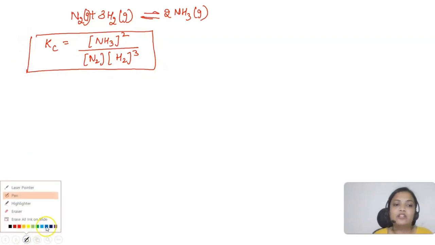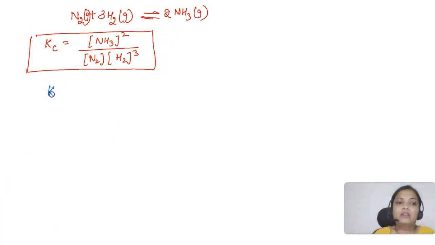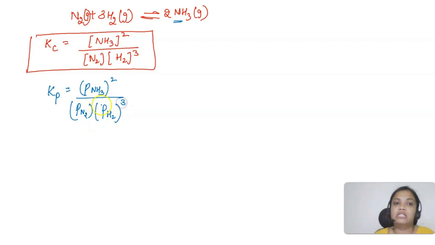Now write down the expression for Kp. So Kp is the pressure of NH3 raised to the power 2 divided by pressure of nitrogen and pressure of hydrogen raised to the power 3. So from here, I will be saying pressure of ammonia will be equal to concentration of ammonia R square T square. I have written square also again.